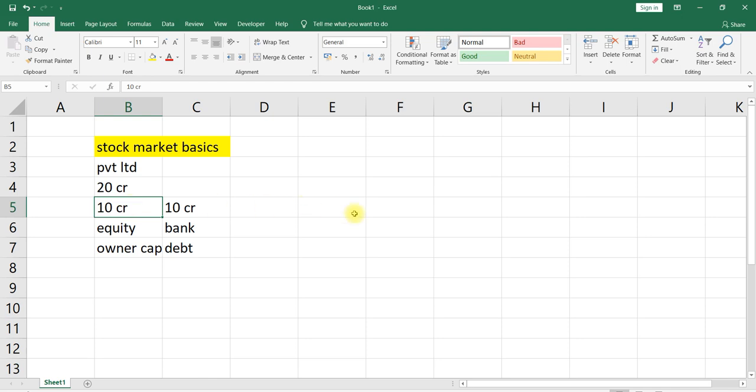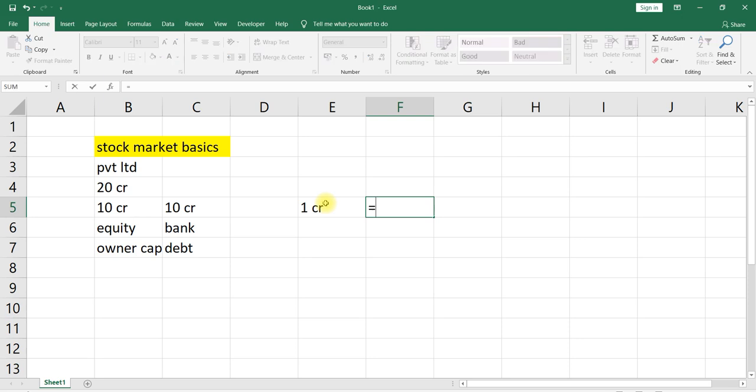For that, as a company, we thought we will divide the entire ownership into 1 crore parts. For example, the entire ownership has been broken into 1 crore parts. How much will each part cost? We have to take the 10 crore original capital divided by 1 crore.